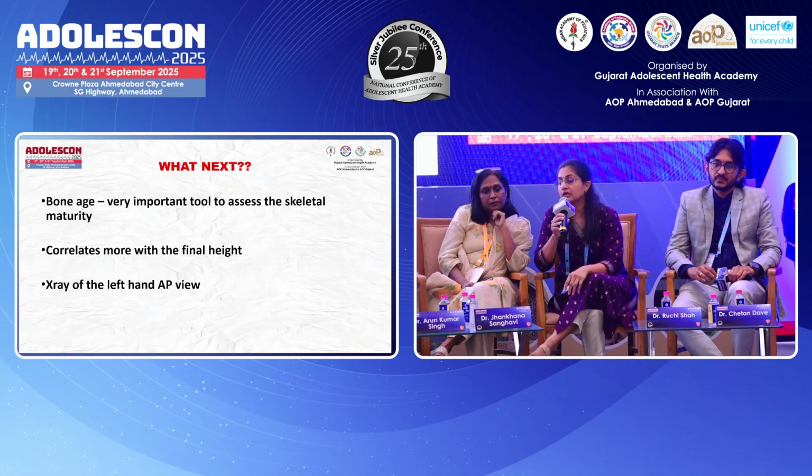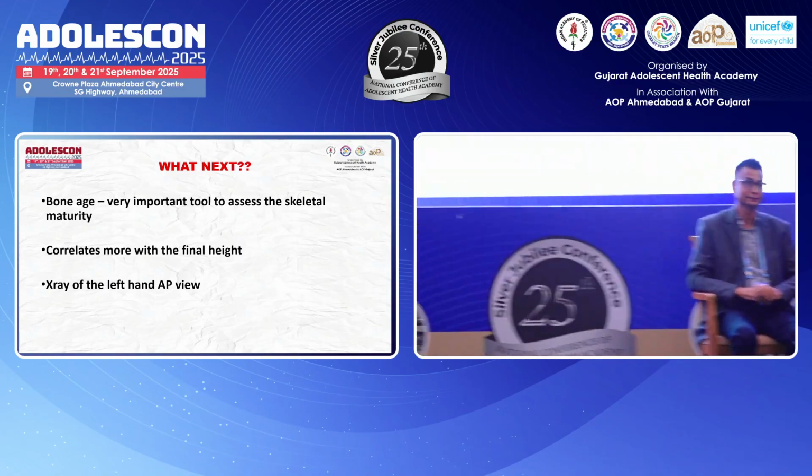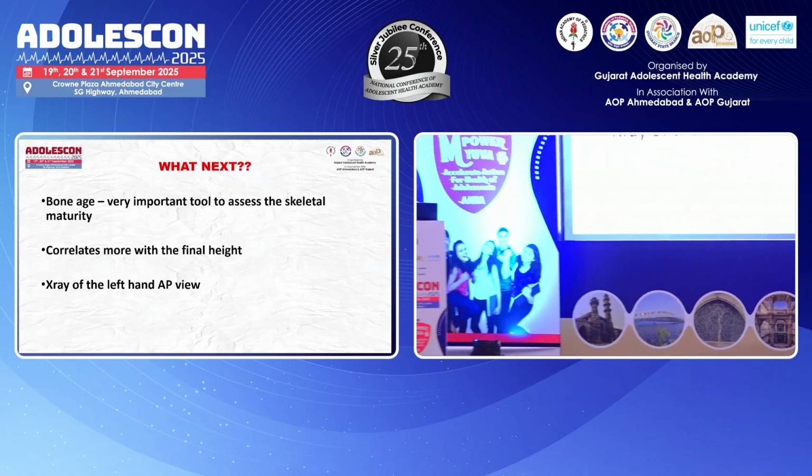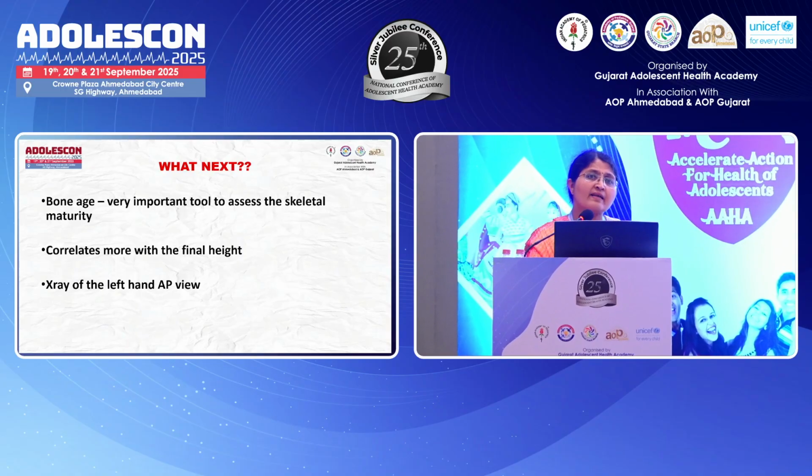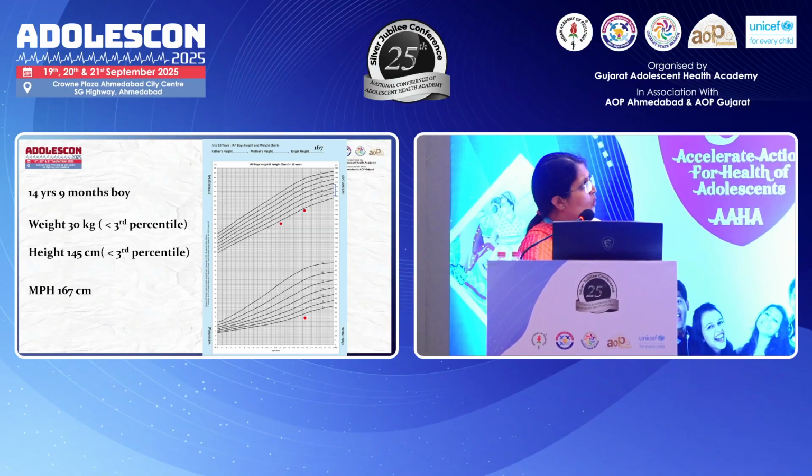What is the predicted adult height of the child, and does that fall in the normal range, with the target height? Bone age is a very, very simple clinical tool, right? You just get a simple x-ray of the left hand. There are various methods for bone age estimation, but it helps us to know the skeletal maturity and the growth potential.